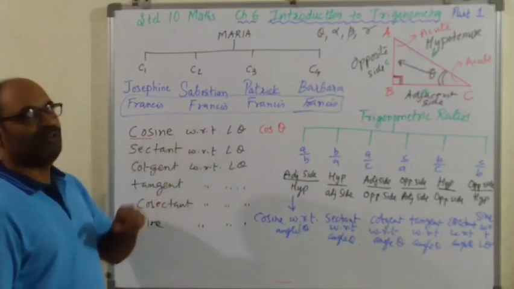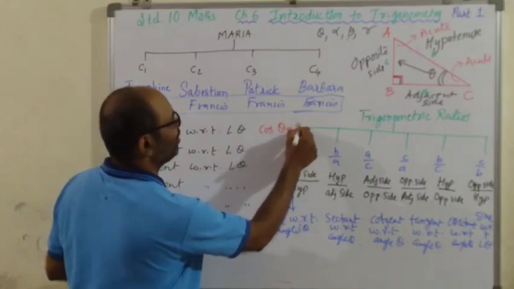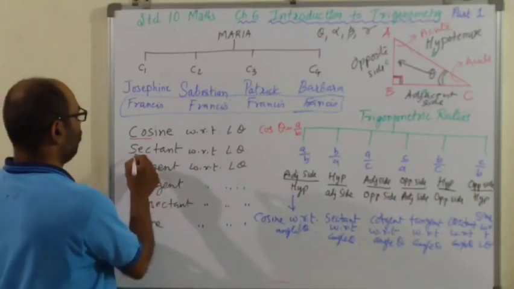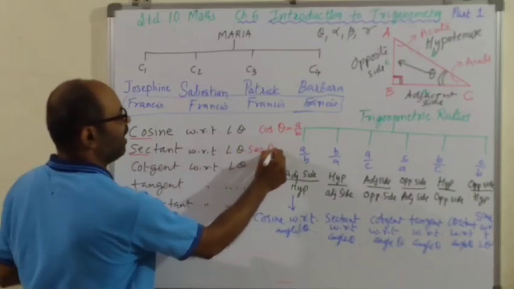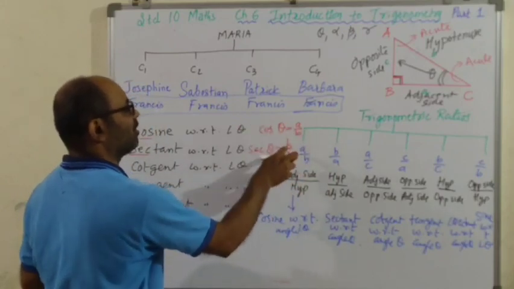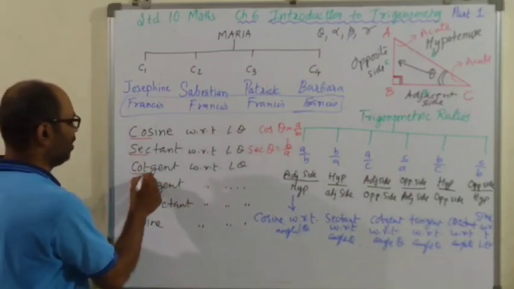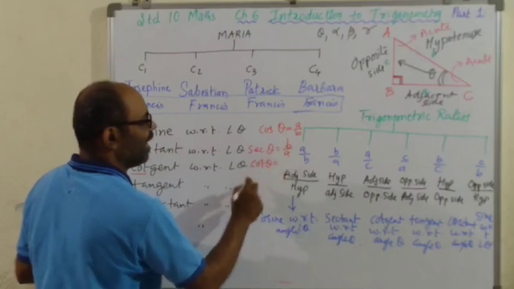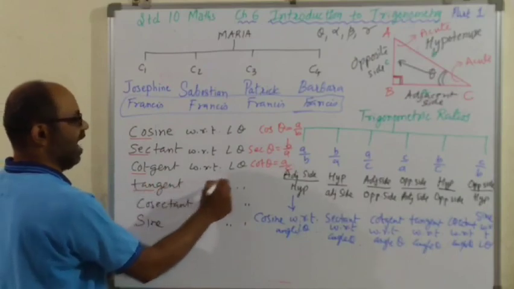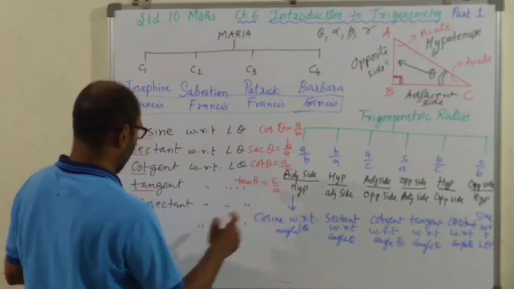So cosine with respect to angle theta is called cos theta, and that ratio is A upon B, that first one. Second, secant, only first three letters, sec theta, and that is B upon A. A upon B, this ratio is called cos theta. B upon A, that ratio is called sec theta. Cotangent, only 3 letters, cot theta, and that is the third ratio, A upon C. Then tangent, TAN, tan theta, अब राइटिंग कन्वीनियंस हो गई, that is C upon A.